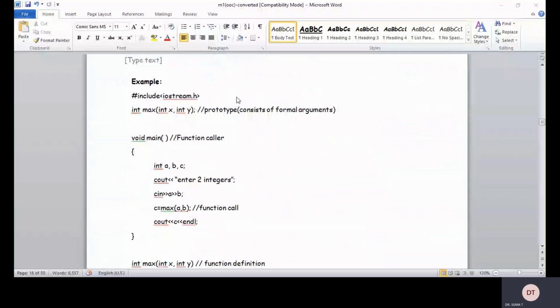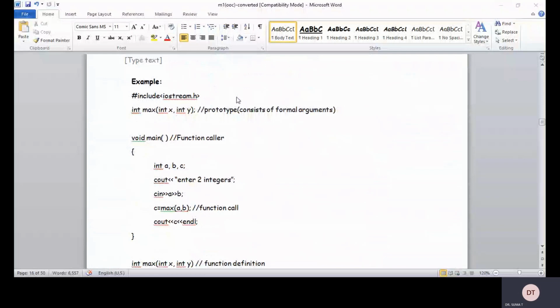Void main, that is the function caller. The main program is called, and int a, b, c are three variables, where you are going to enter two integers, a and b, right? And c is equal to max of a comma b.